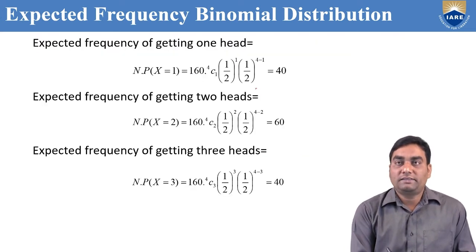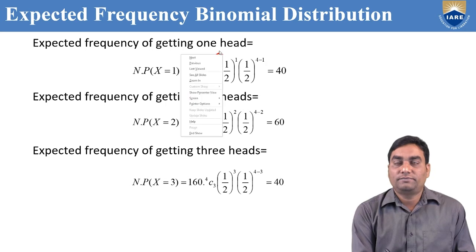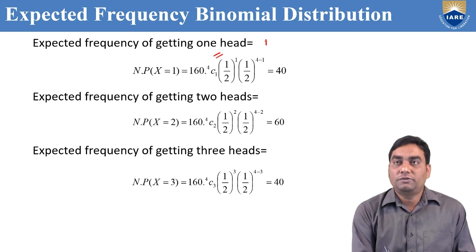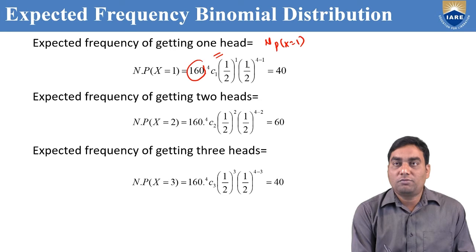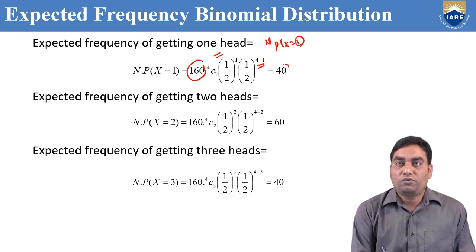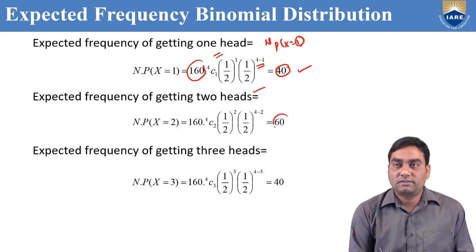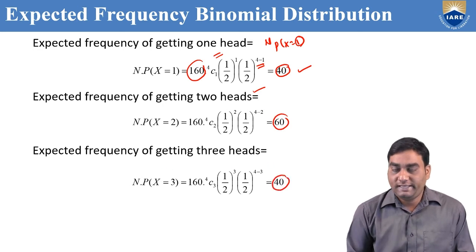1 head. Expected frequency of 1 head: N into p of x equal to 1, where N equal to 160, 4C1, 1 by 2 whole power 1, 1 by 2 whole power 4 minus 1, because small x equal to 1. That gives 40. Similarly, we can find expected frequency of getting 2 heads, 60. Expected frequency of getting 3 heads, 40.